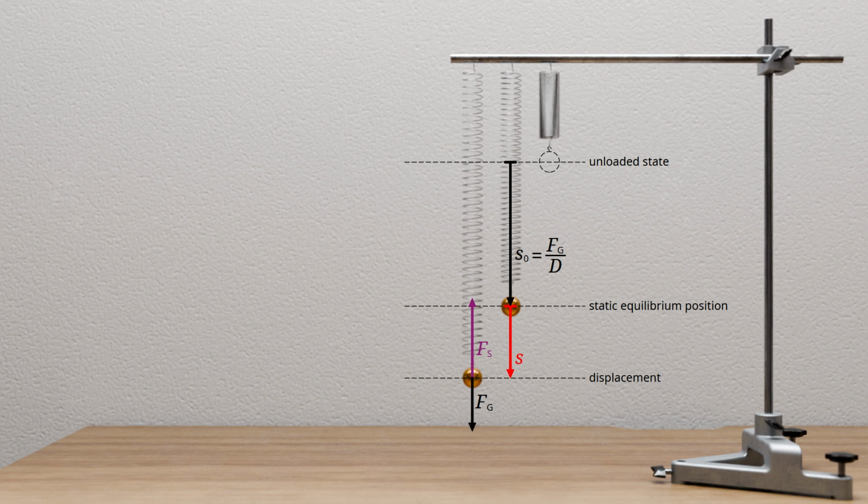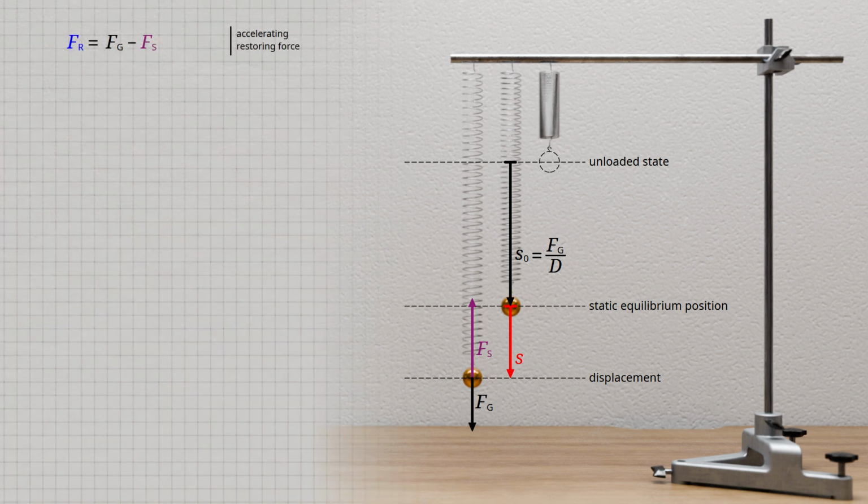The restoring force acting in this state results from the difference between the downward acting gravitational force and the upward acting spring force. It is important to note that the gravitational force acts in the positive coordinate direction and therefore is assigned a positive sign, whereas the spring force acts in the negative coordinate direction and thus must be considered with a negative sign. In this way, we obtain the restoring force with the correct sign. If, as in this case, the gravitational force is smaller than the spring force, the restoring force will have a negative value because it points upward in the negative coordinate direction.